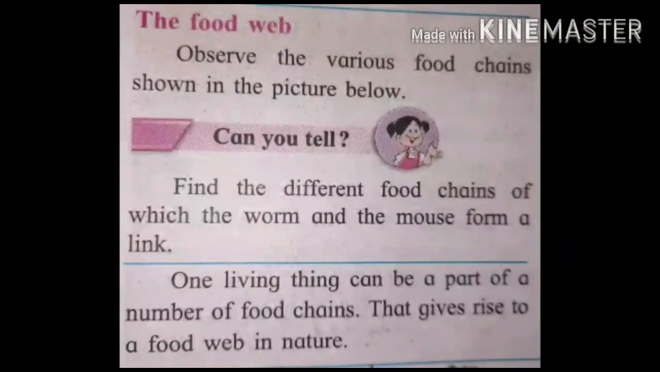One living thing can be a part of a number of food chains that give rise to a food web in nature. These living things are a part of a food chain. As I told you, they depend on each other and interact with each other. So this gives a food web in nature. Now see the picture I have shown below. This is a picture of one food web, formed by the interlinking of several food chains.